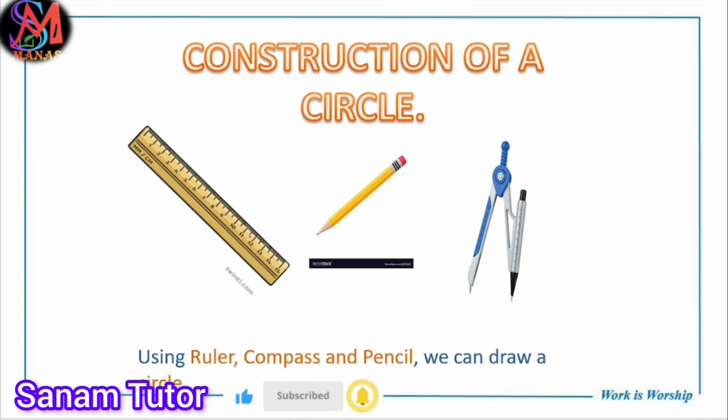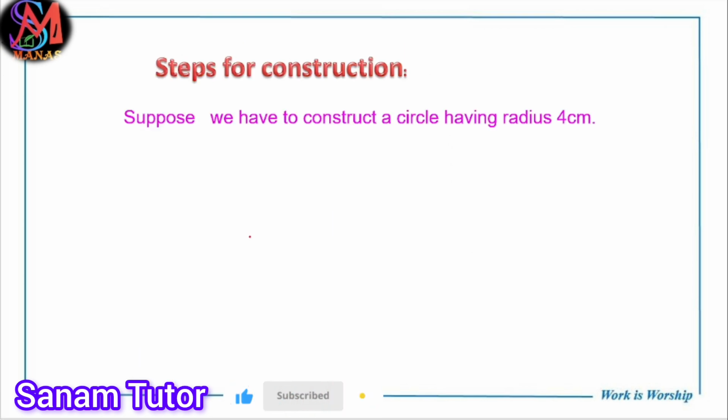How to construct the circle? Now, by using a scale, pencil and compass. Using the ruler, compass and pencil we can draw the circle. The steps of construction: first we construct a circle whose radius is given, that is 4 centimeter. How to draw?